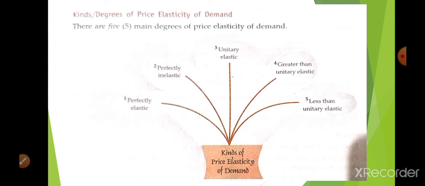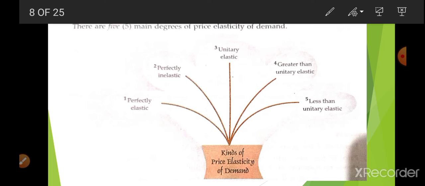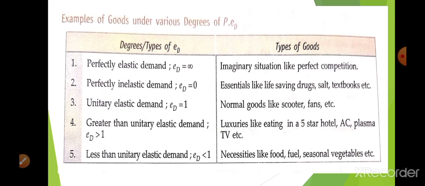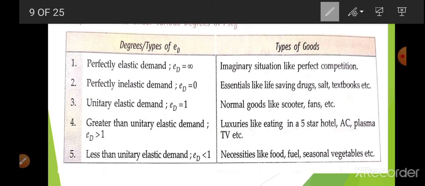Now, in the previous slide we had learned about the types of elasticity of demand. So there are 3. Now when we talk about the types of price elasticity of demand, it is of 5 types: perfectly elastic, perfectly inelastic, unitary, greater than 1 and less than 1. So here is a flow chart. In very simple language you can understand all these 5.